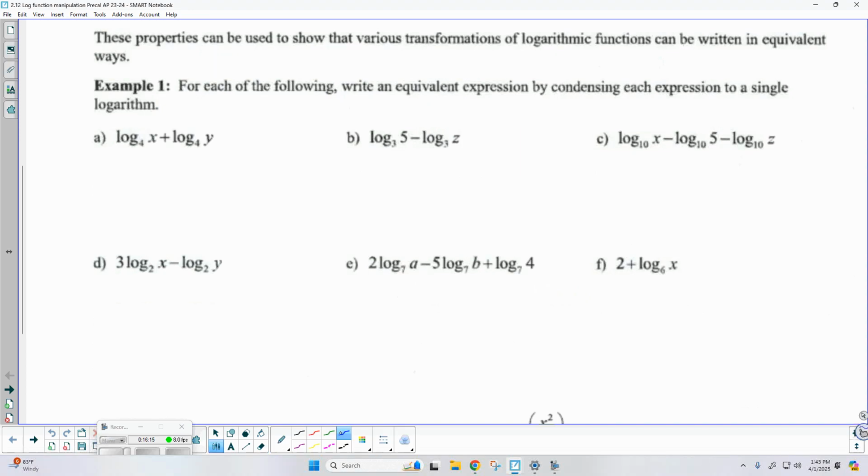Example 1. For each of the following, write an equivalent expression by condensing each expression to a single log. A says log base 4 of x plus log base 4 of y. Remember, you have to have the same base in order to do this. I've got two logs separated by addition. Remember, addition goes hand in hand with what? Multiplication. We're only separating by addition if we're originally multiplying. So these arguments, x and y, I'm going to re-multiply those: log base 4 of x times y.